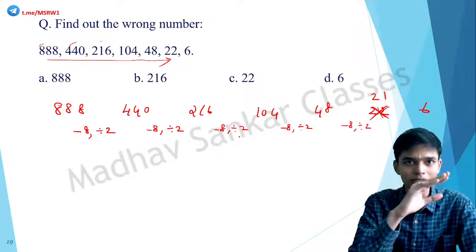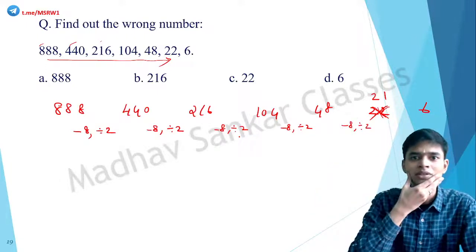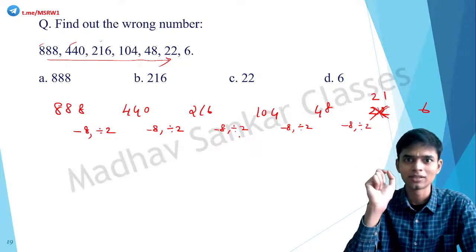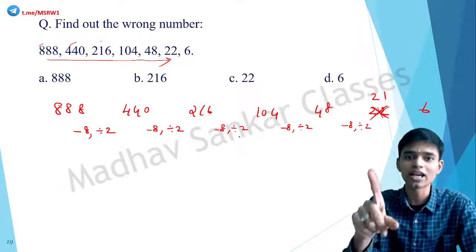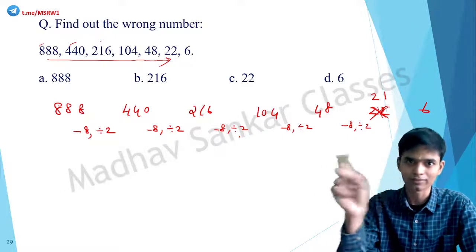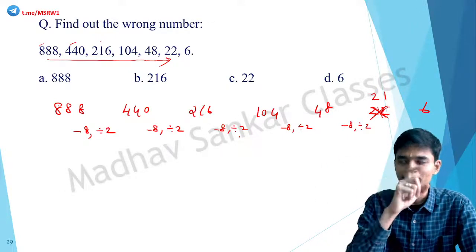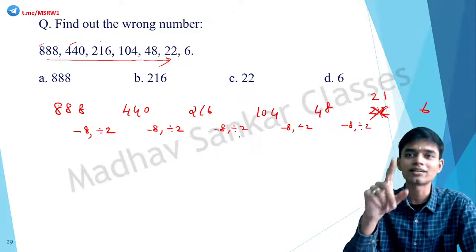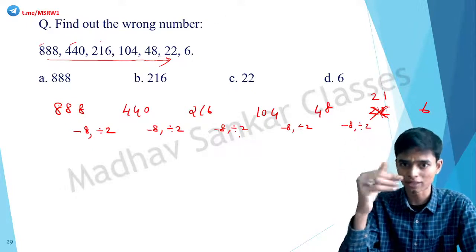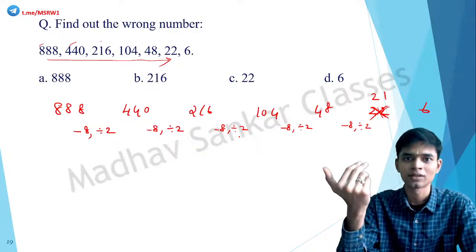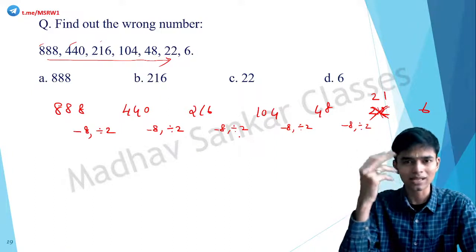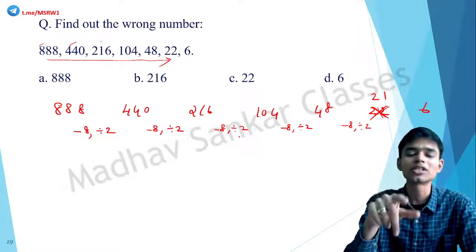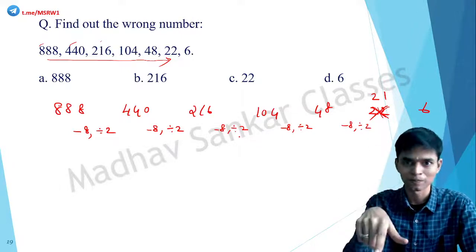See if that pattern is uniformly increasing or uniformly decreasing. See how many numbers are given in that series before you are asked to find a missing term. If you are given too many numbers, there is a very good chance that there could be more than one series within that sequence. Similarly, if that series is increasing or decreasing drastically, then there is a good chance that it has something to do with multiplying or adding squares or cubes. If there is no drastic decrease or increase, but still there is substantial increase or decrease, there is a good chance that it has something to do with multiplication or division.